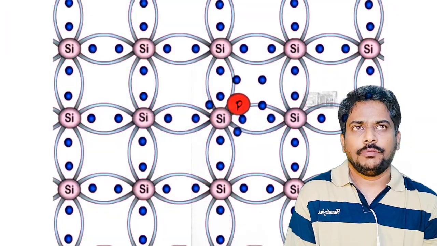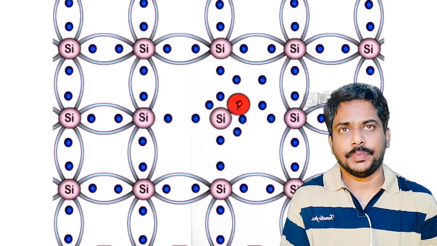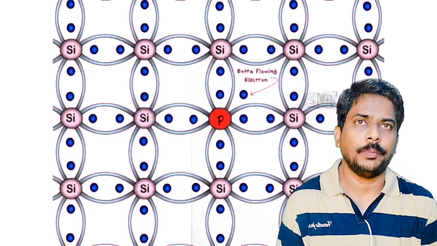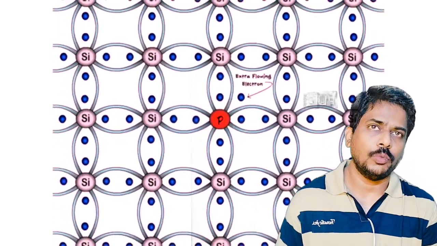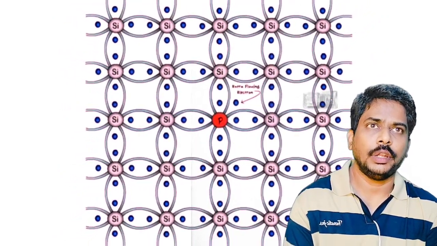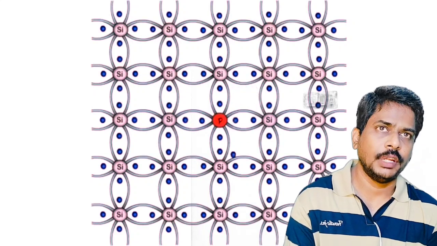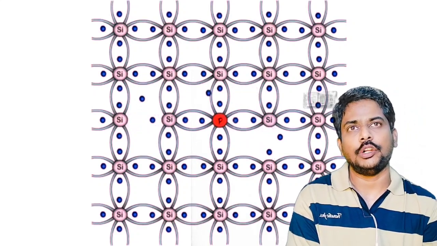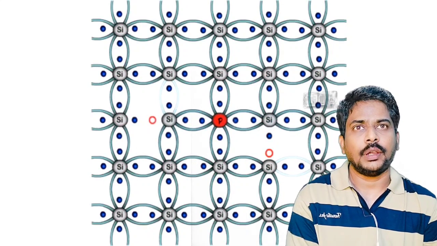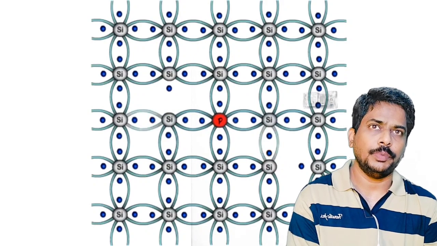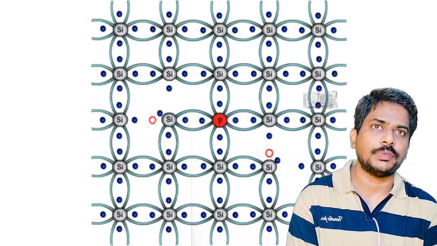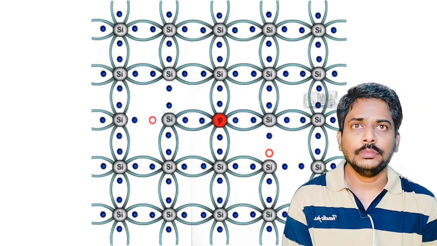Now I am adding a fifth group element like phosphorus to a semiconductor like silicon, where one silicon atom is replaced with phosphorus, which has 5 electrons in its outermost shell. So 4 electrons will automatically form a covalent bond with the adjacent silicon atoms, but 1 electron is left. This extra electron will contribute to the excess electricity. This is how I can increase the conductivity of the pure semiconductor by adding either trivalent or pentavalent substances to tetravalent substances like silicon and germanium.